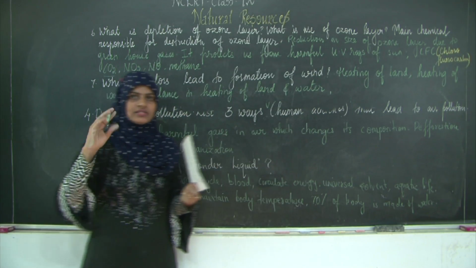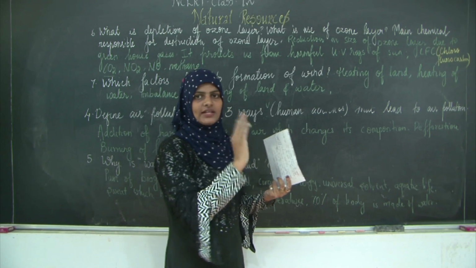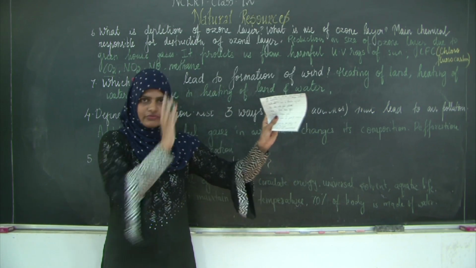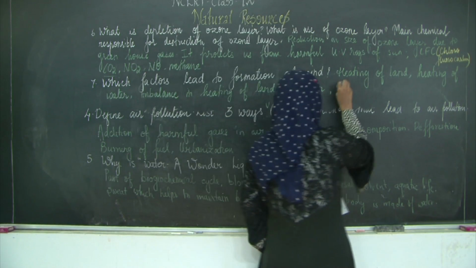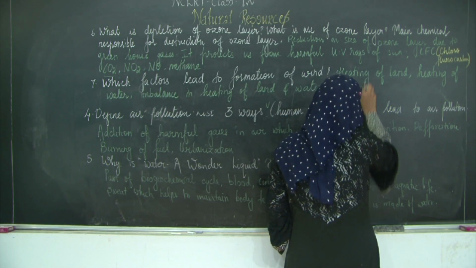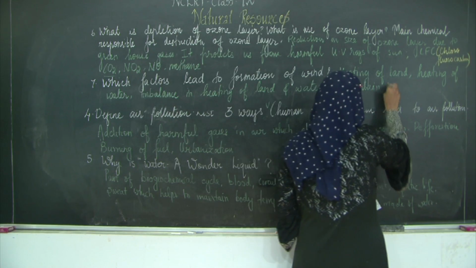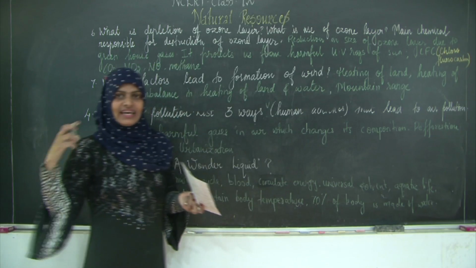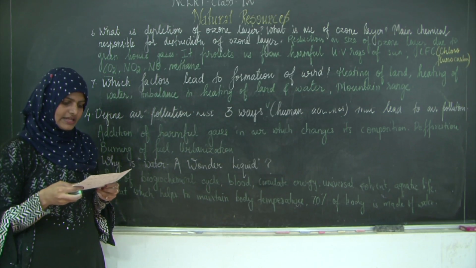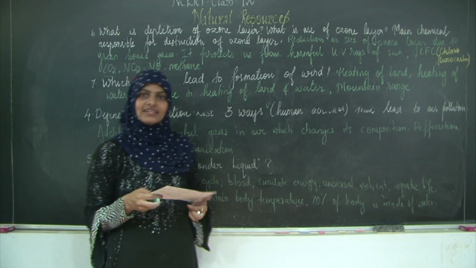Why? Because if mountains are there, then the wind will not be able to move. So that particular place will not get an excess amount of wind, whereas the wind will move back. So even the mountain ranges. These are the things which cause the formation of wind or make the air move. Okay. The next question, how does water get polluted?